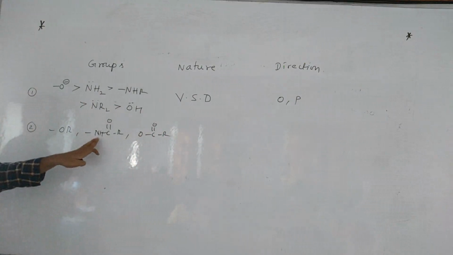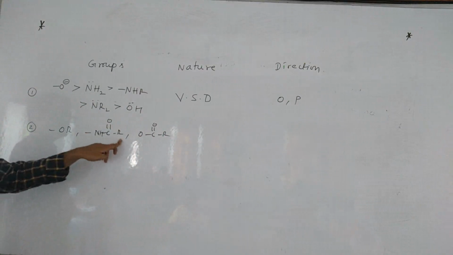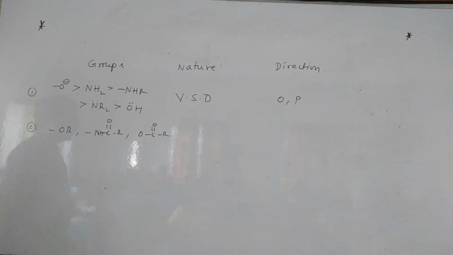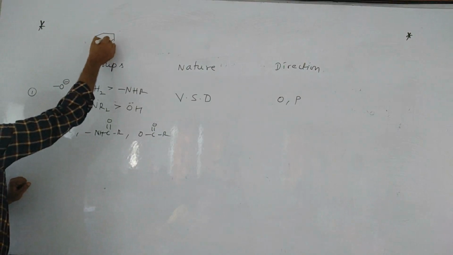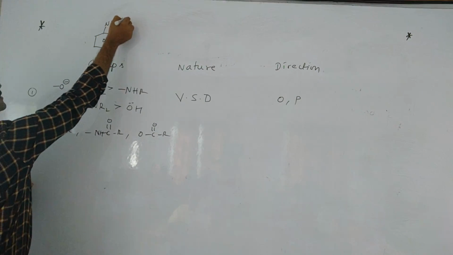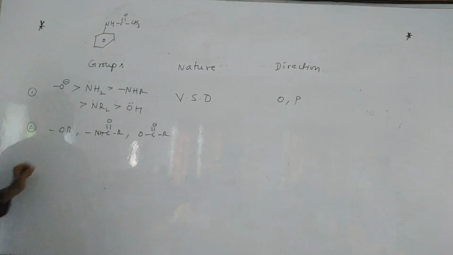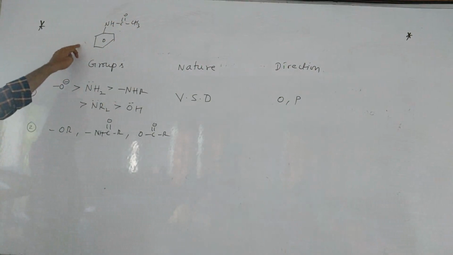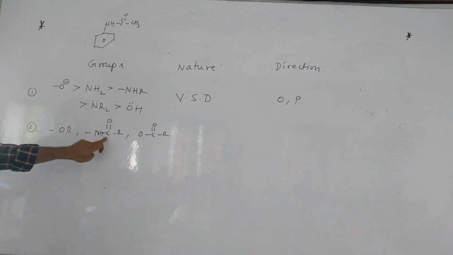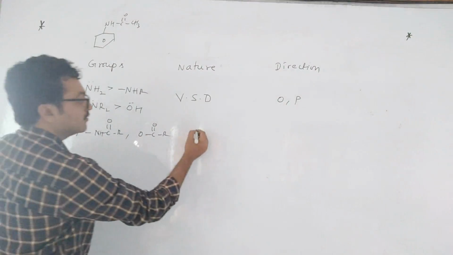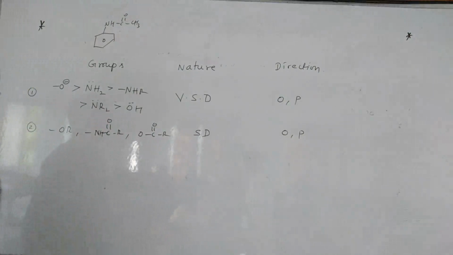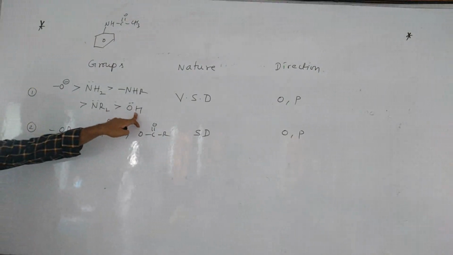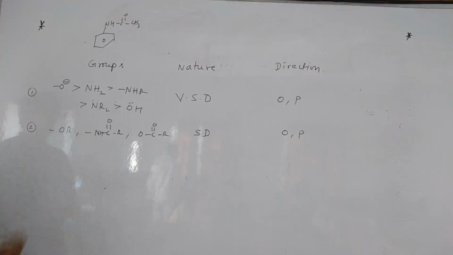For a benzene ring, if NHCOR is there, that is called acetanilide. Have you heard about it? Aniline acetylation. So that group is NHCOR. These are just strong donating but ortho-para directing. OH is very strong, OR is somewhat strong.